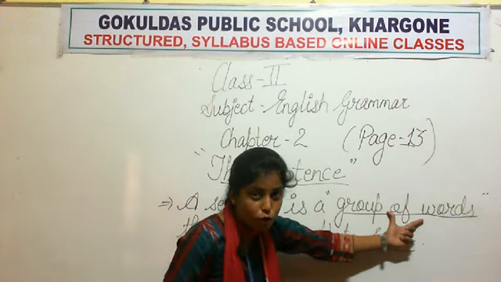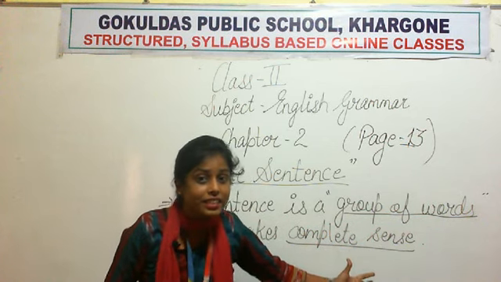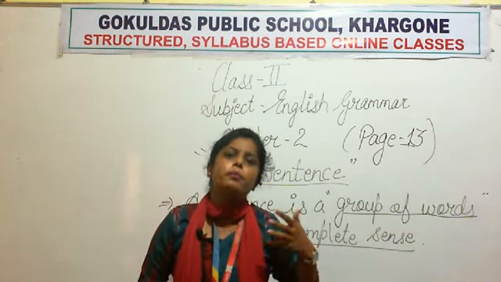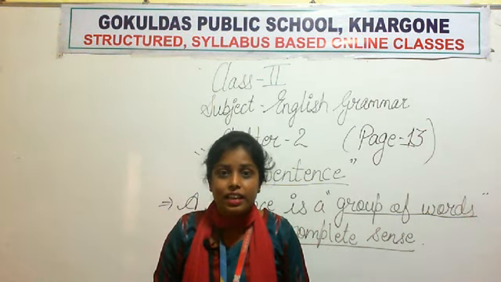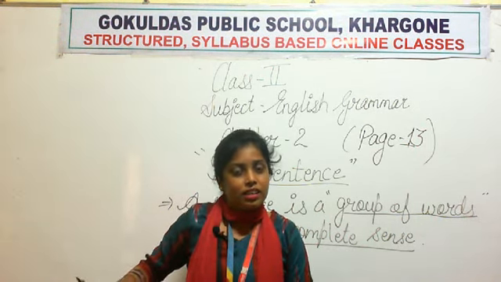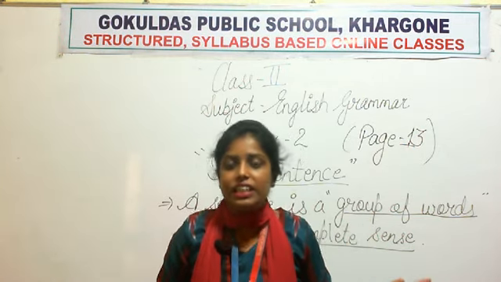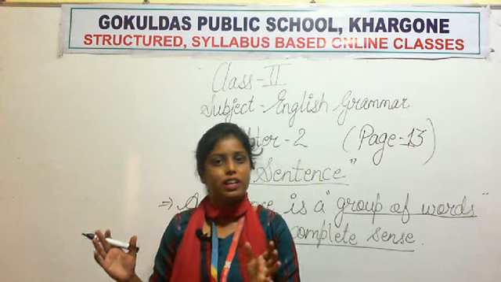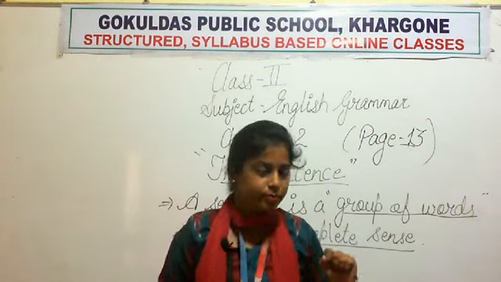Okay, a group of words that makes complete sense. Complete sense मतलब एक proper meaning निकल कर आना चाहिए. Okay, it should be complete. Half information given in any group of words will not be a proper sentence. अगर किसी group of words में half information दी है, okay, तो वो एक sentence नहीं होगा.